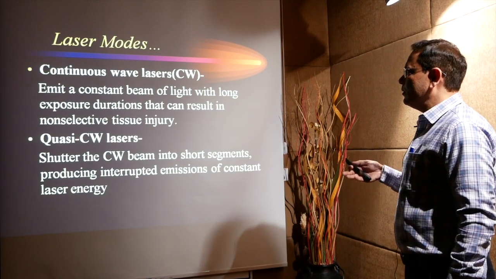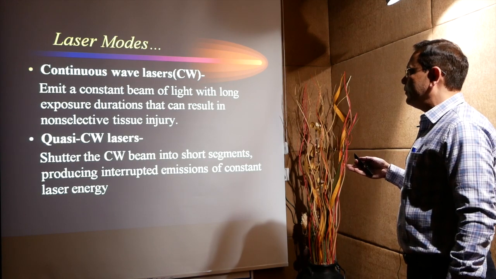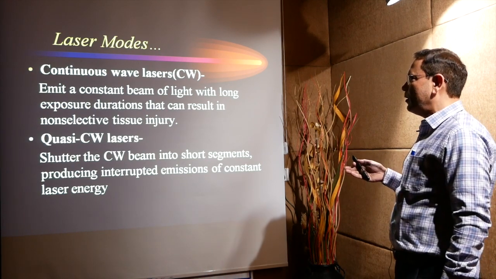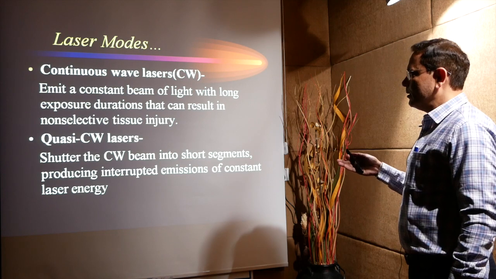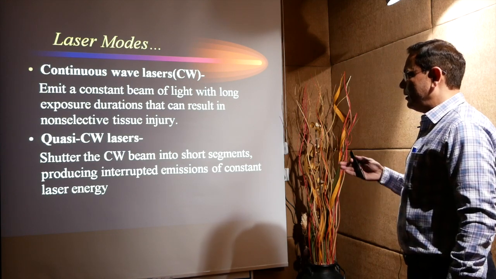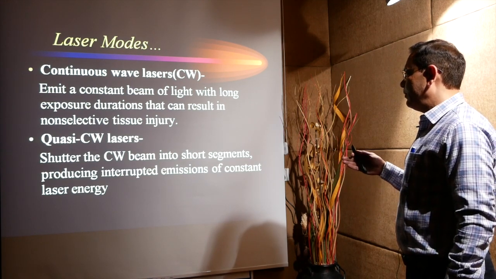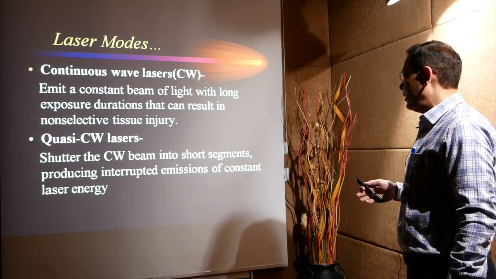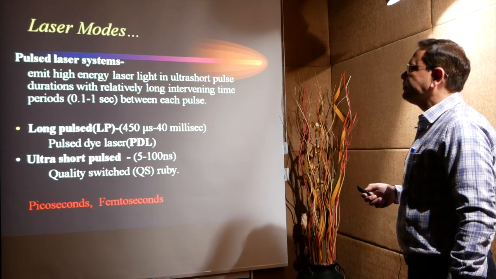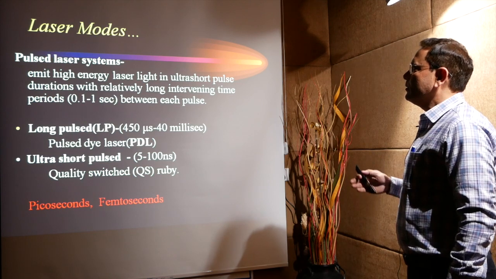The continuous wave laser emits a constant beam of light with long exposure duration that can result in non-selective tissue injury. The other is quasi-continuous wave lasers, which have a shutter that chops the CW beam into short segments, producing interrupted emission of constant laser energy. The third one is the pulsed laser system.